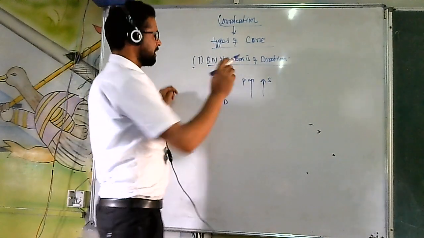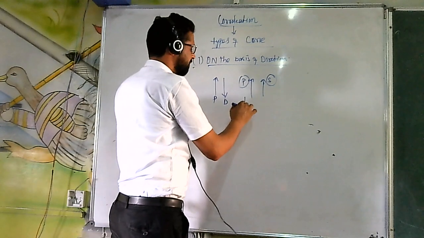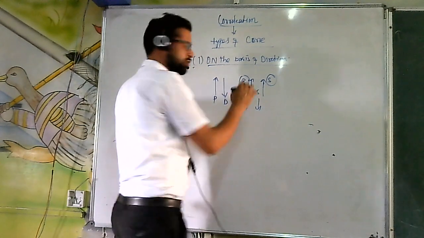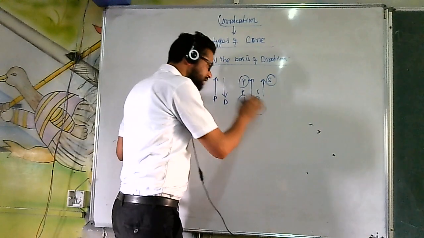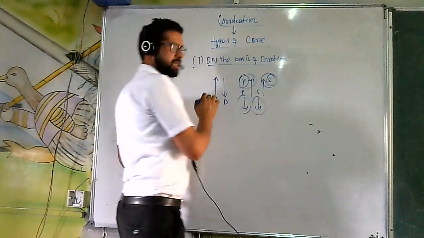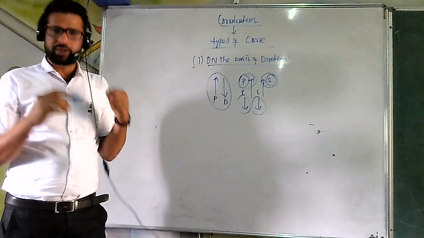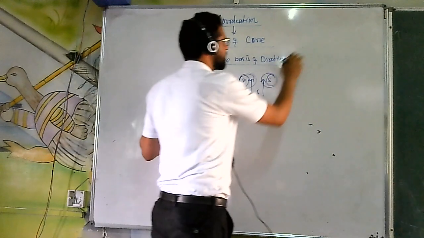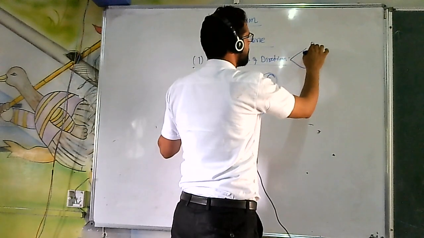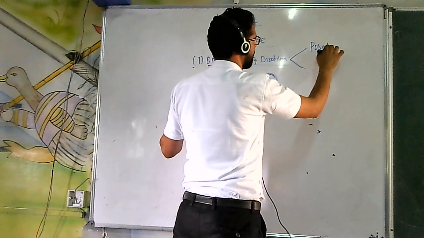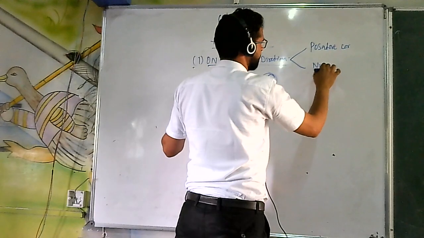Here both the variables are following the same direction. Or you can also say with the decrease in the price, supply is also going to decrease. Here both the variables are decreasing, here both are increasing. But here what is happening? Both the variables are moving in the opposite direction. On the basis of direction, correlation is of two types. One is known as positive correlation. Another one is known as negative correlation.